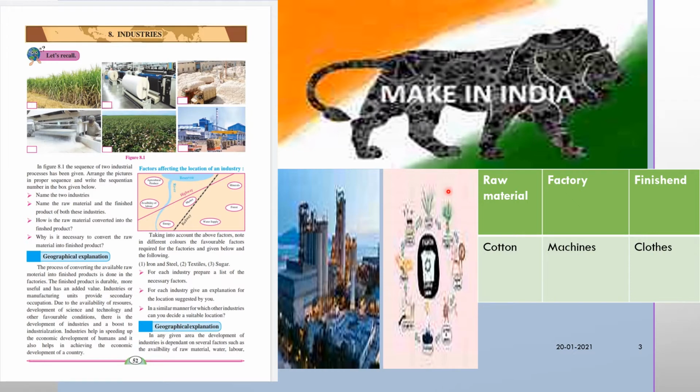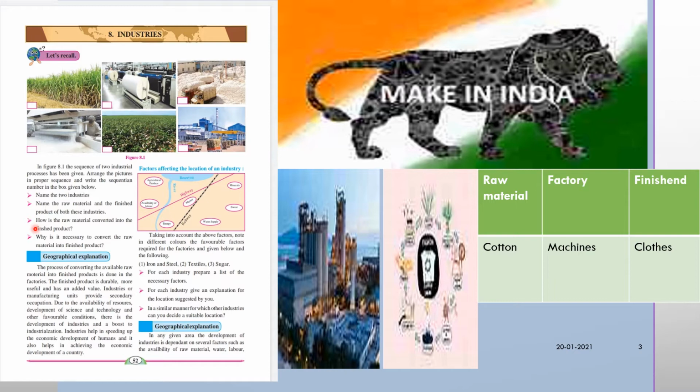Next, why is it necessary to convert the raw material into finished goods? The raw material in its original form cannot satisfy human wants directly. Therefore, it is necessary to convert the raw material into finished goods.